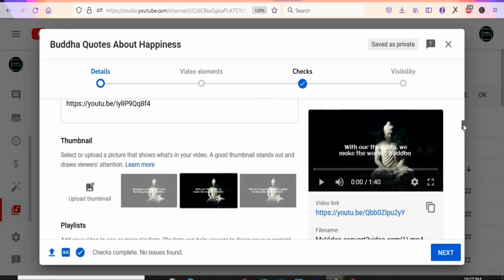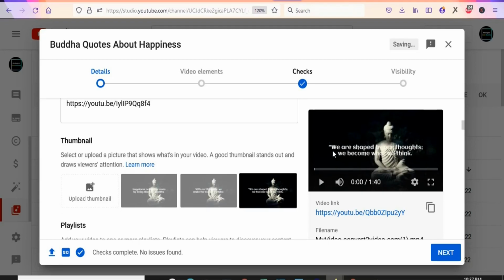As you can see, with codes you don't need to create a thumbnail. You can see there are thumbnails here. You can just select any of them that is good. You can see the thumbnails have already been generated. So with codes you don't need to create any fancy thumbnail. You need to select the YouTube generated ones.